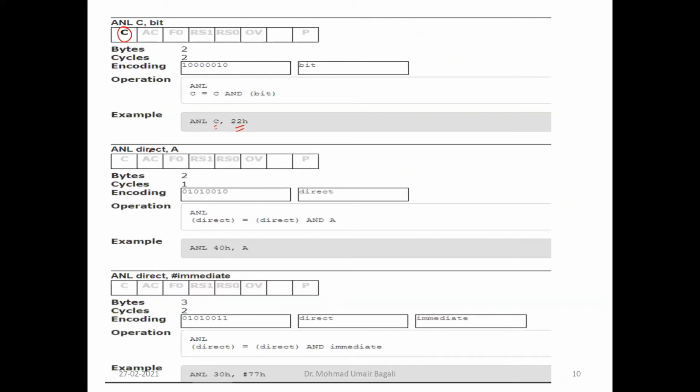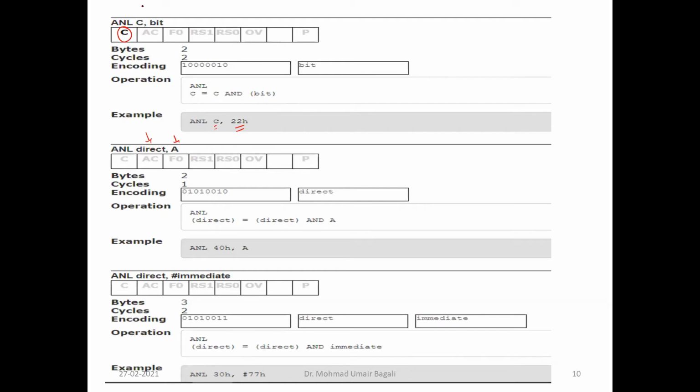Similarly, here you can mention the direct address as the destination operand, and here it is a register. No flag bits will be affected for this addressing mode. Why is it not going to update the status flag bits? Because the destination is not the CPU register. A is a CPU register, right? The result is not stored in the CPU register; the accumulator is a source operand here, acting as a source operand.